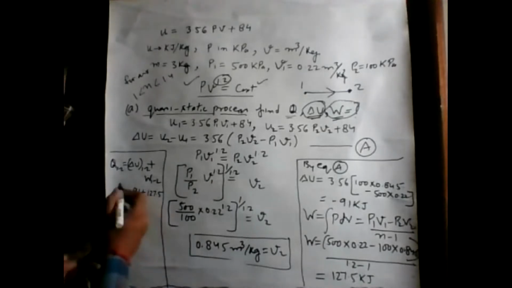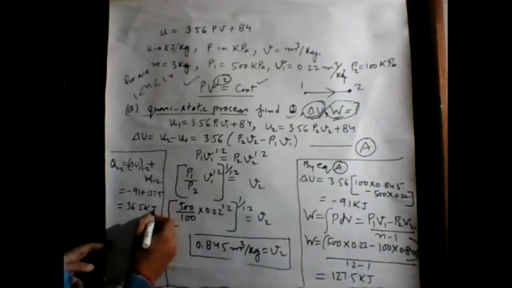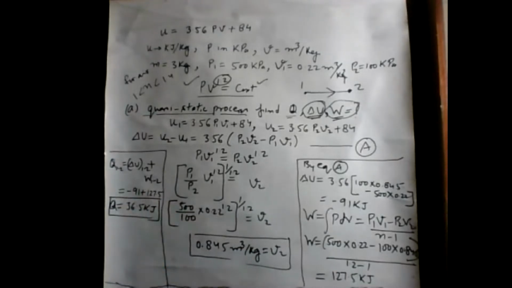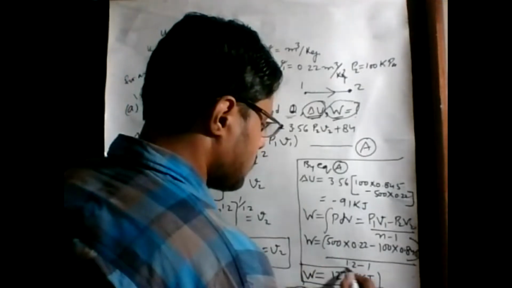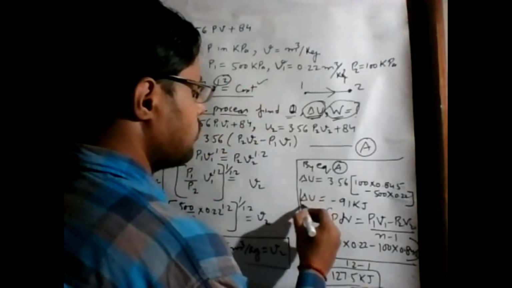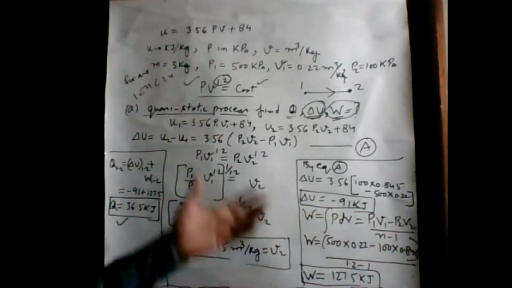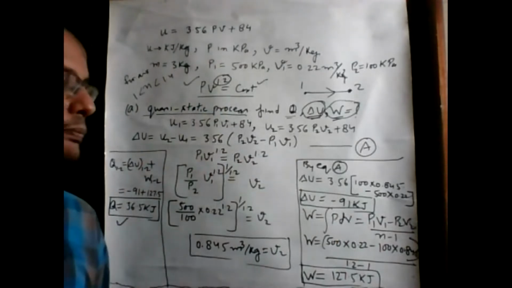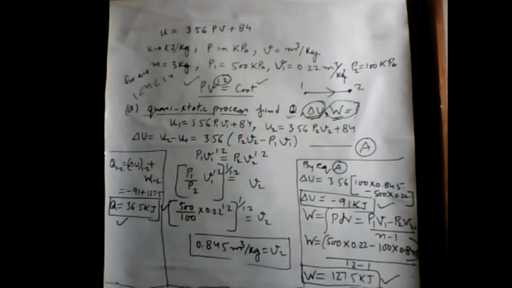So we get this Q value, this W value, and this delta U value. This is all about the solving method of the first part of this problem. This is the answer, this is the answer, and this is the answer.